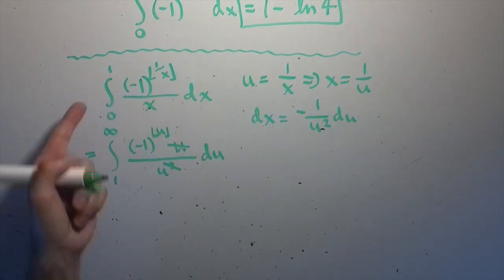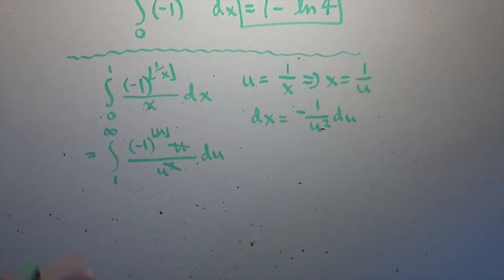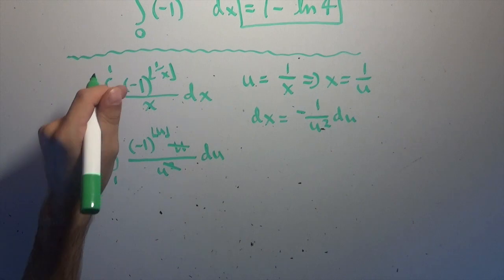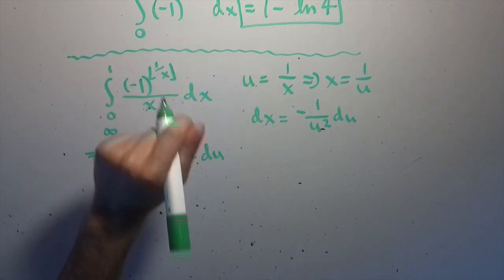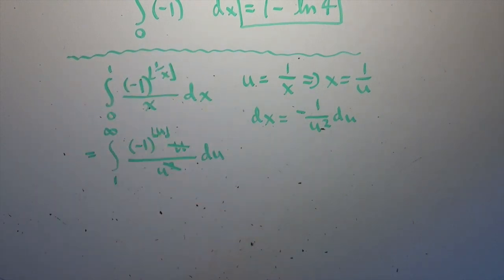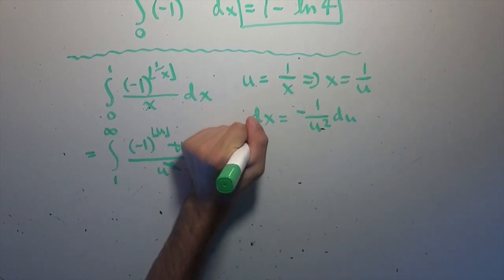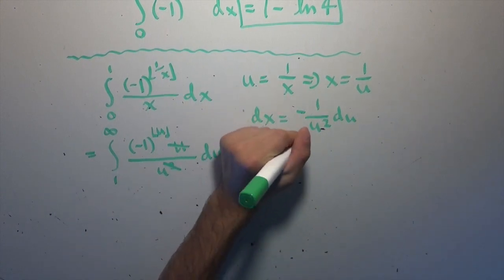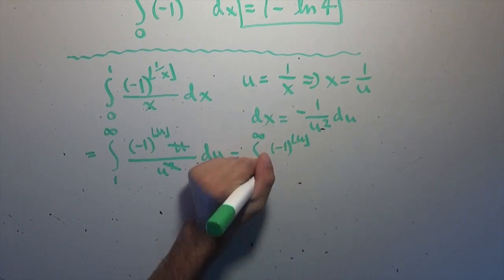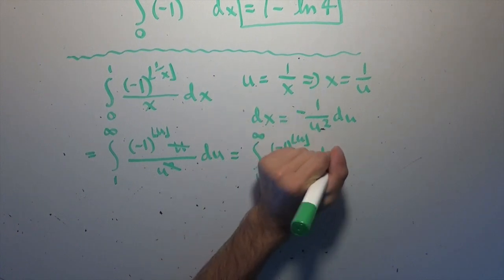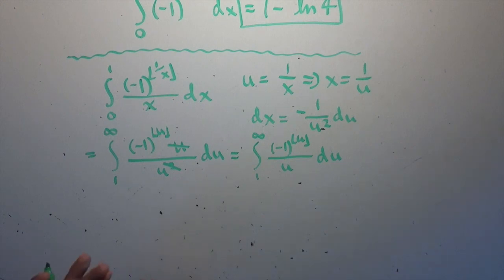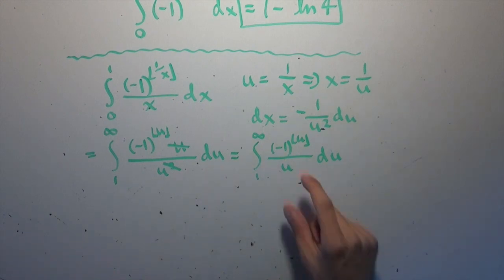So as it turns out, the original integral we started with, the integral from 0 to 1 of -1 to the power of the floor of 1 over x all over x dx, is now equal to the integral from 1 to infinity of -1 to the power of the floor of u over u du. So instead of 0 to 1, we're going from 1 to infinity, and we've slightly changed the function. That's really all that's happened here.